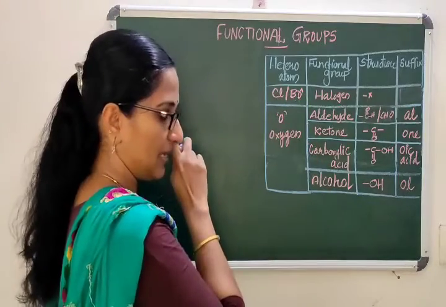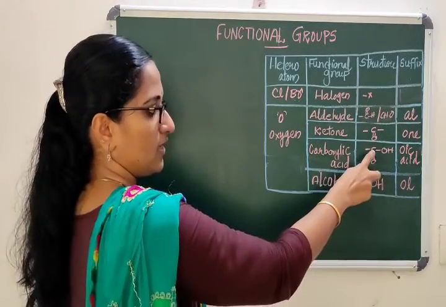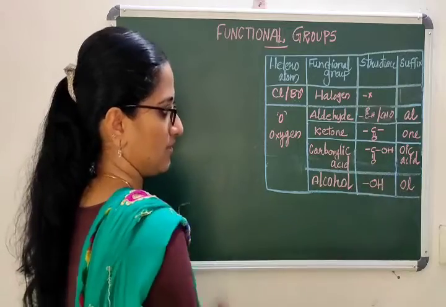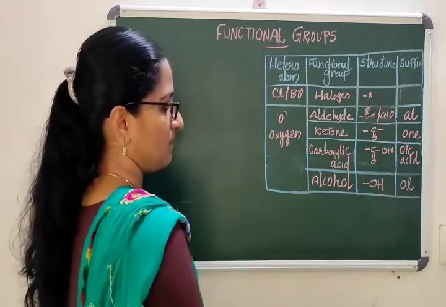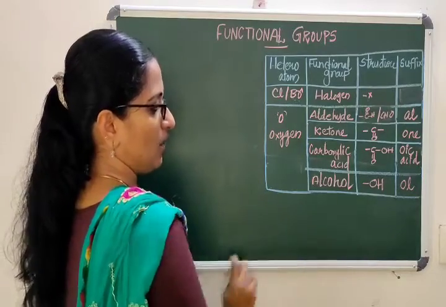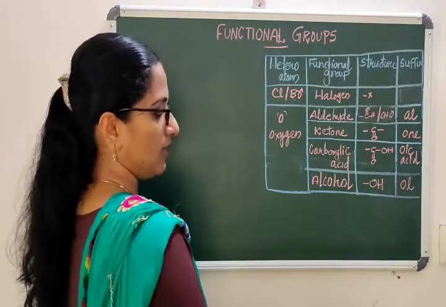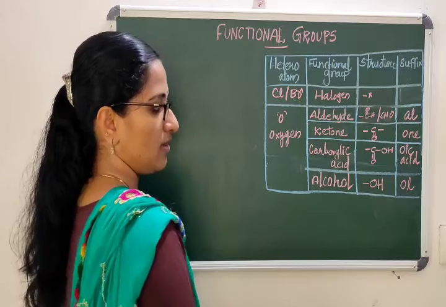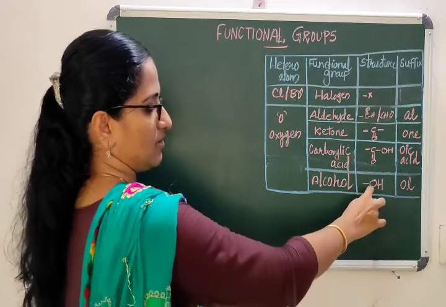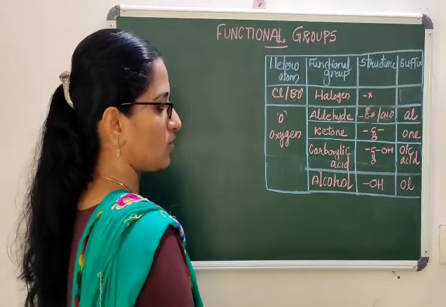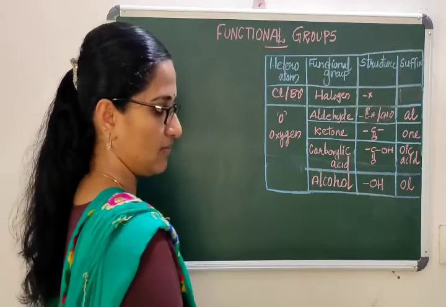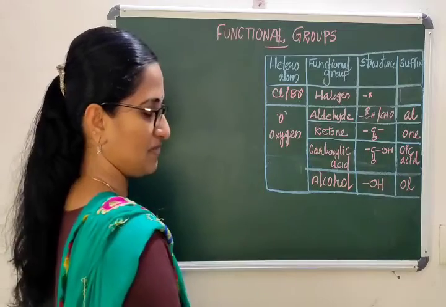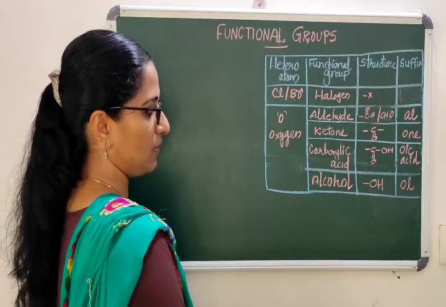So what is carboxylic acid? In a hydrocarbon chain, if two oxygen atoms are present, the functional group is known as oic acid. So finally, alcohol, which is common. In a hydrocarbon chain, if an oxygen atom is present like this, one oxygen and one hydrogen, that is the alcohol functional group, and the suffix to be added is ol. Now let us discuss them one by one.